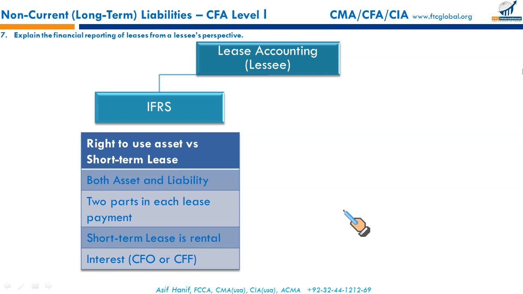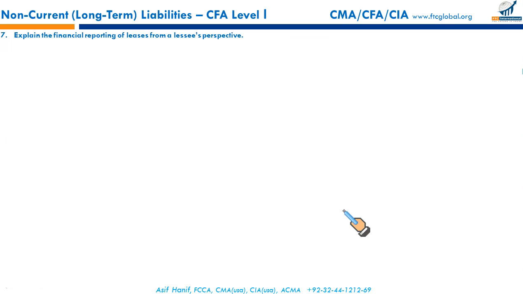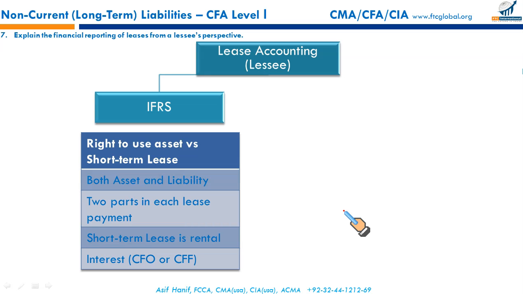What about the IFRS now? IFRS doesn't have these categories anymore. Finance and operating lease criteria are treated the same in IFRS. Let us discuss these one by one.